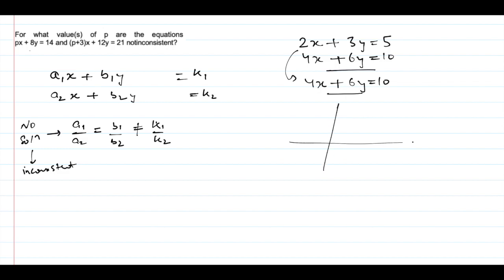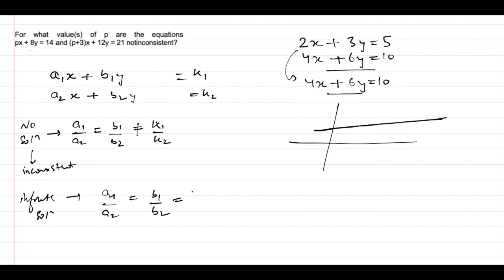If I talk about lines, this will be the concept of the same line. If both lines are completely overlapping, then this would be the case of infinite solutions. So for infinite solutions, what's the case? a1 by a2 equal to b1 by b2 equal to k1 by k2. And third is a simple case like we got here, a unique solution. Just you can say that for a1 by a2 not equal to b1 by b2, we'll have a unique solution.